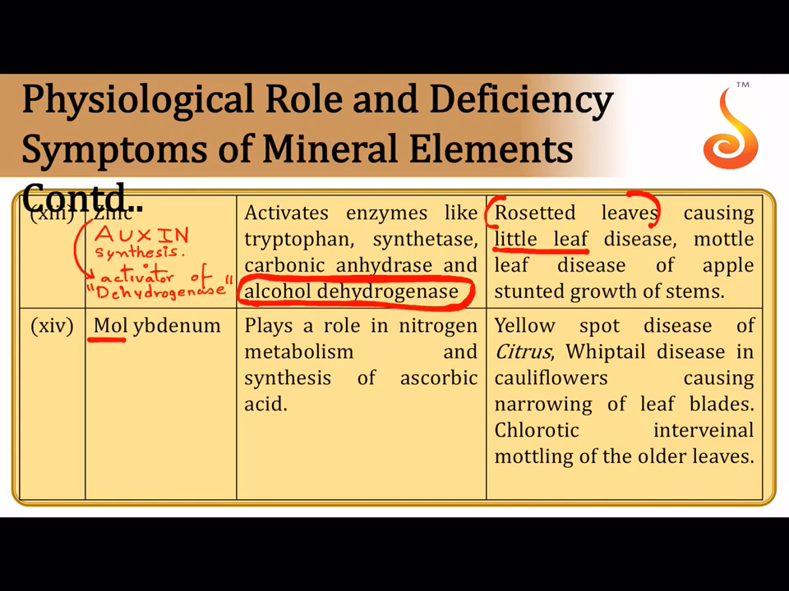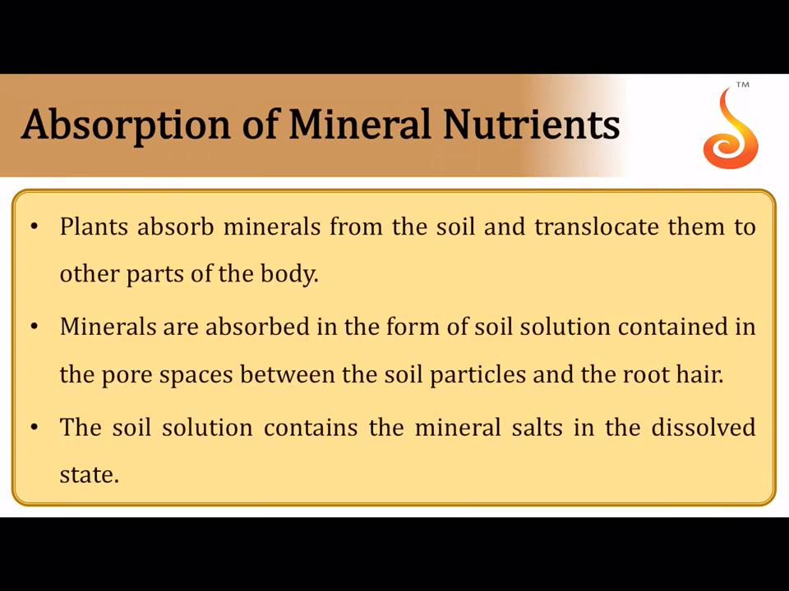Molybdenum is very important in nitrogen metabolism. Molybdenum is a part of two important nitrogen metabolizing enzymes. One is called nitrogenase, one is called nitrate reductase. And you can remember one disease, that is whiptail disease in cauliflower, causing the narrowing of the leaf blades, which is a characteristic symptom of molybdenum deficiency.